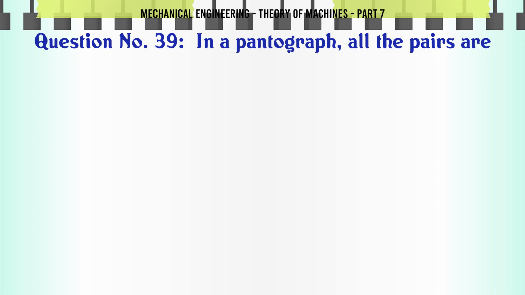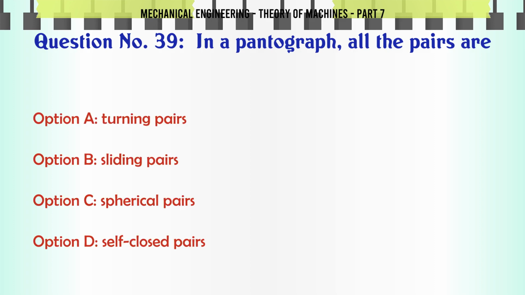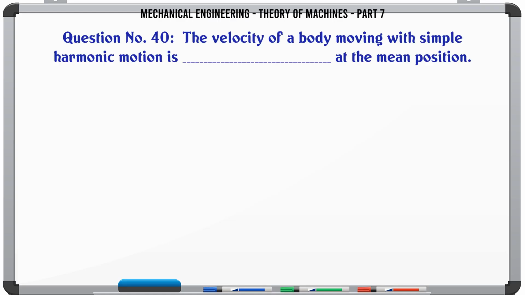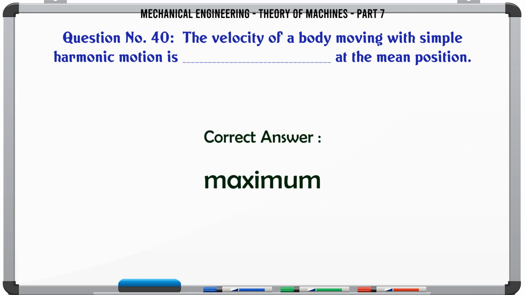In a pantograph all the pairs are A. Turning pairs. B. Sliding pairs. C. Spherical pairs. D. Self-closed pairs. The correct answer is turning pairs. The velocity of a body moving with simple harmonic motion at the mean position is A. 0. B. Minimum. C. Maximum. D. The correct answer is maximum.